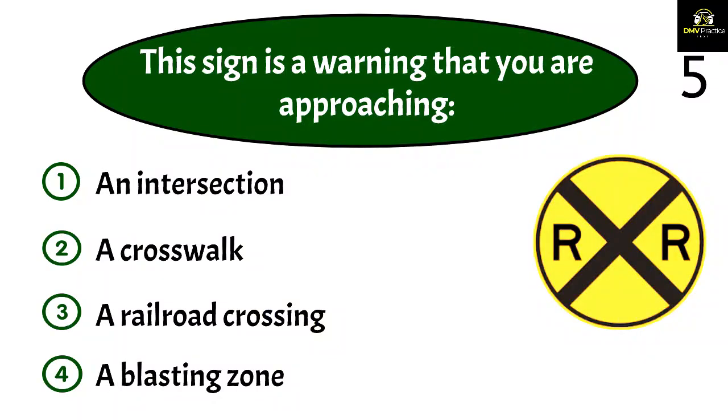Question 5. This sign is a warning that you are approaching: 1. An intersection. 2. A crosswalk. 3. A railroad crossing. 4. A blasting zone. The correct answer is 3. This sign indicates that you are approaching a railroad crossing.